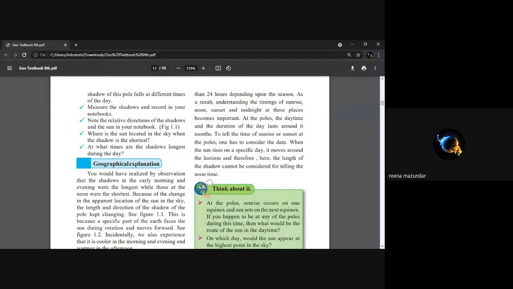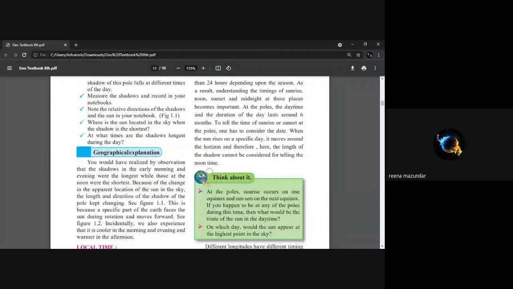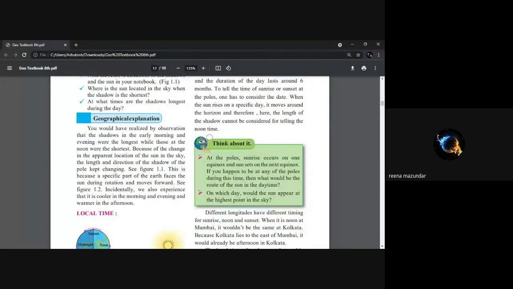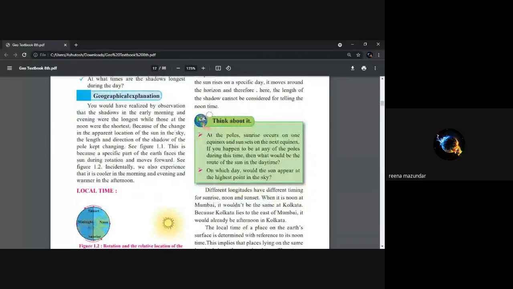So in this way, we find that the rotation of the earth causes day and night. Again, here it is given at pole, sunrise occurs on one equinox and set on the next. If you happen to be at any of the poles during this time, what would be the route of the sun?